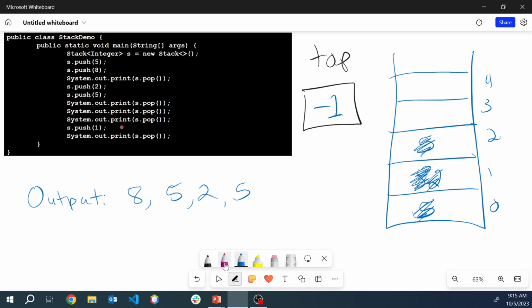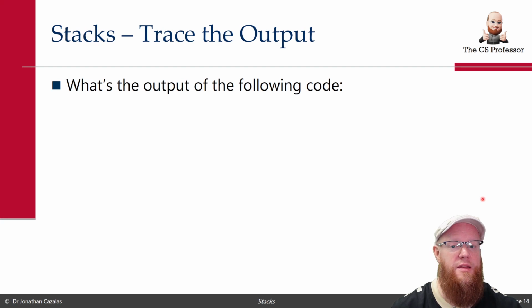Now we are here. We need to push a 1. So let's push a 1 into the stack. And then finally, we do this operation, which is pop. We remove that 1, we pop it off, and we print it. And that is just one example of using a stack in Java, using the push operation, using the pop operation, printing some output. Let's take a look at another example now.